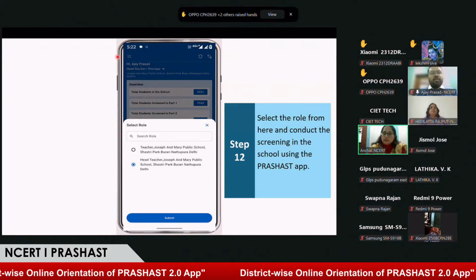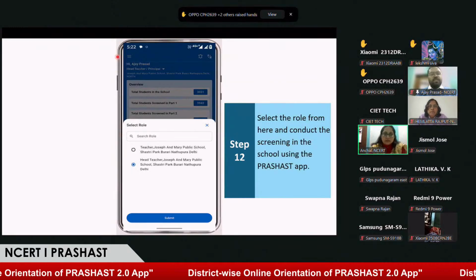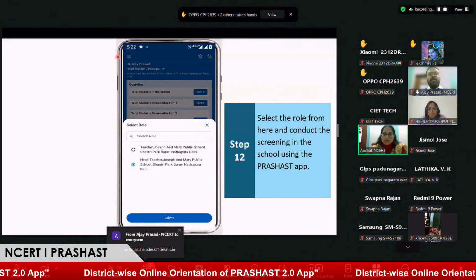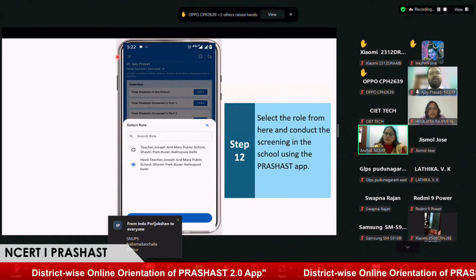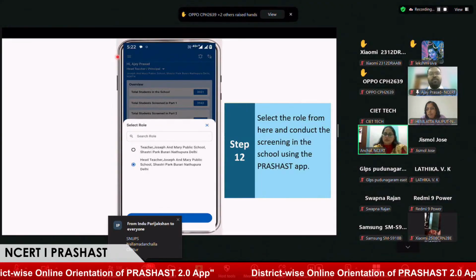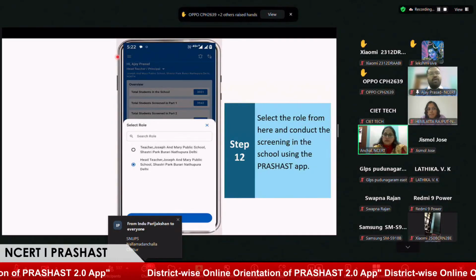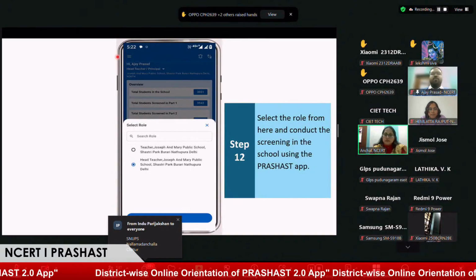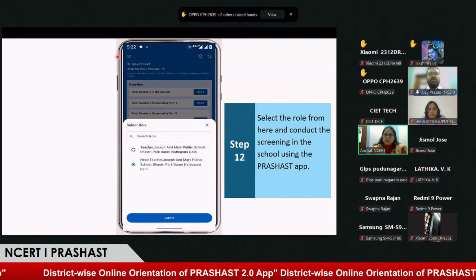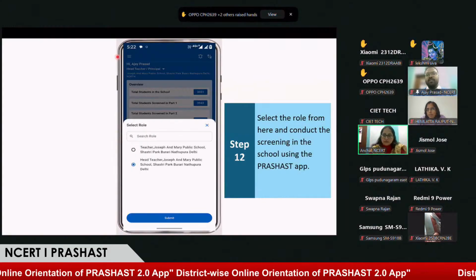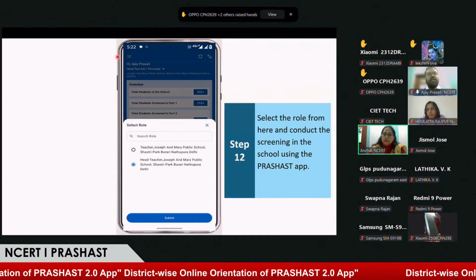In all these cases, we request you to please write to the PRASHAST Help Desk. I have shared that email, asking us to delete the earlier head teacher associated with the particular school. We also request you to include your mobile number, name, and UDISE code so that our team can resolve it at the earliest. If any other detail is required, they can get in touch with you.